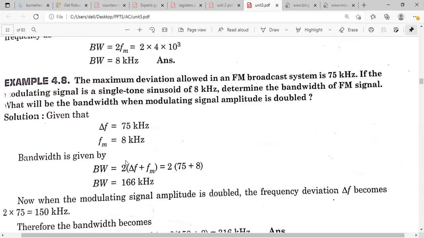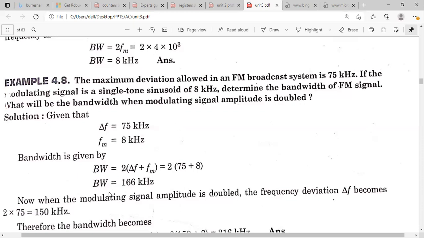We know that the frequency deviation delta F is nothing but Kf into Vm, where Vm is the amplitude of the message signal. So if the amplitude is doubled, the frequency deviation is also doubled, and from this you can calculate the bandwidth.